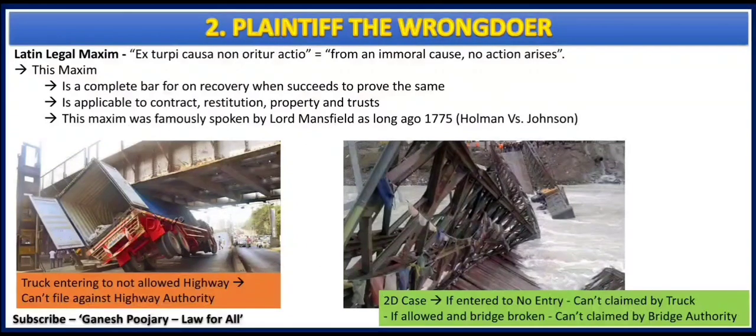In the second picture, a truck has gone over a bridge and the bridge has collapsed and the truck was drowned. Now here we can see the case in two different angles. First, if it is mentioned on the bridge that trucks are not allowed and the truck owner has taken the risk of going on the bridge, in that case the truck owner will lose the case because there is already a notice mentioned that trucks are not allowed or no entry signage was there. But even then, if the truck owner has gone on it, he has committed the mistake. So he being the wrongdoer, there will not be any matter of compensation.